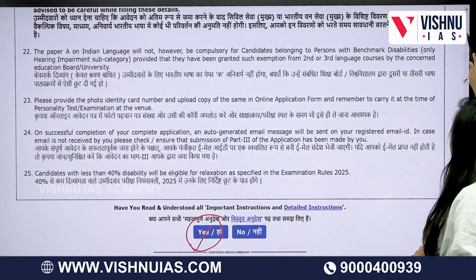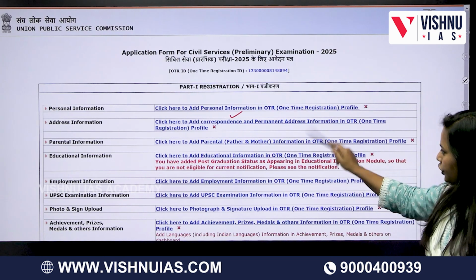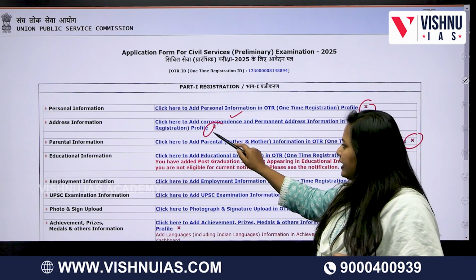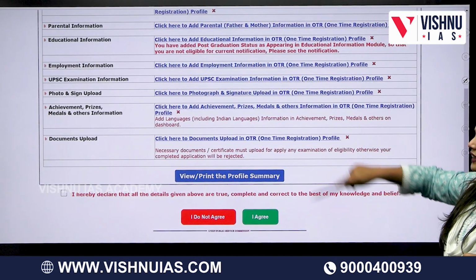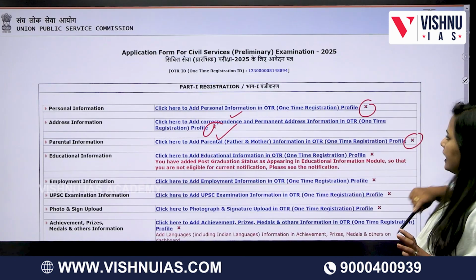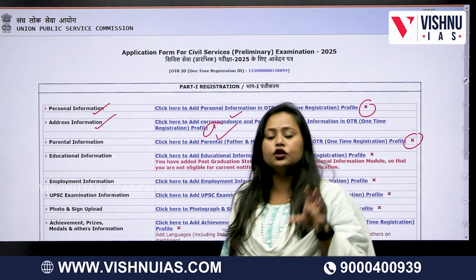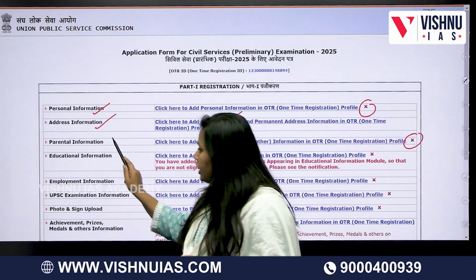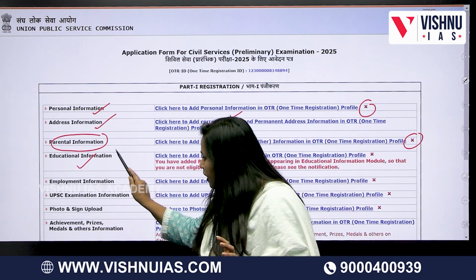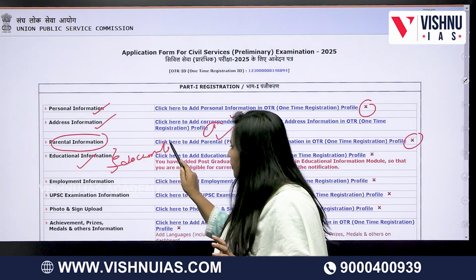After clicking yes, you will get this sort of page where you need to give every detail. Whatever the cross marks are over here, they have to get ticked. So once you have seen the necessary things they are asking you for, like the personal information, your present or permanent address information, your parental information, your educational information. In your educational information, you need to submit the documents. I'll show you in the picture.